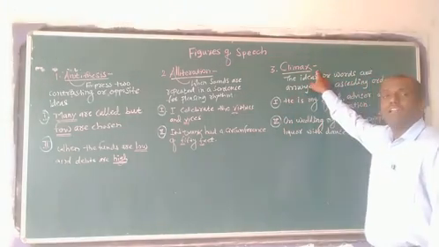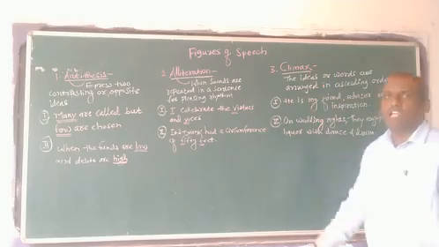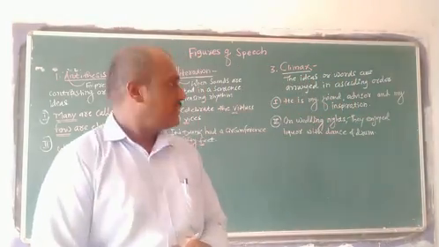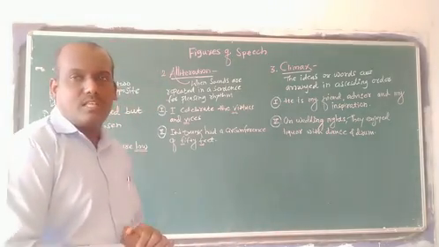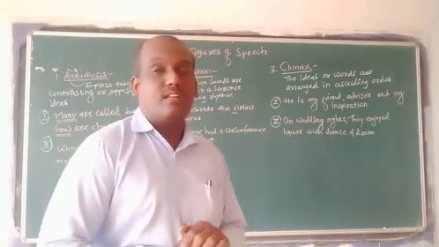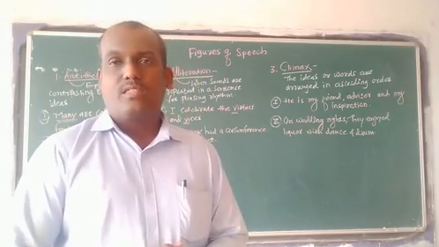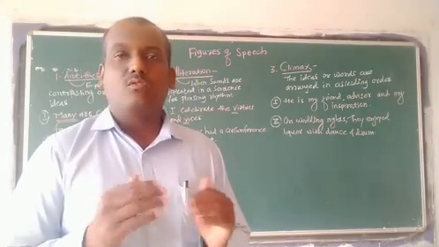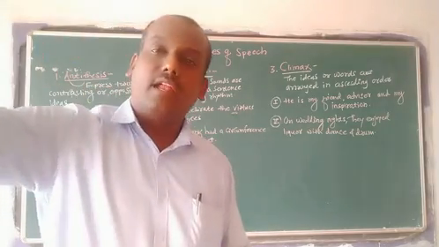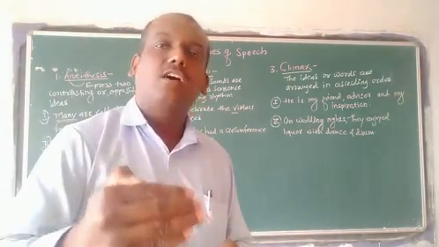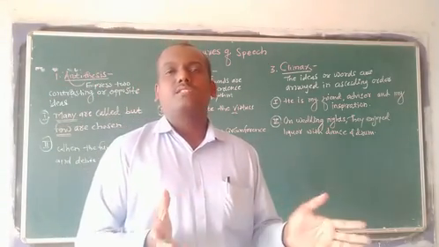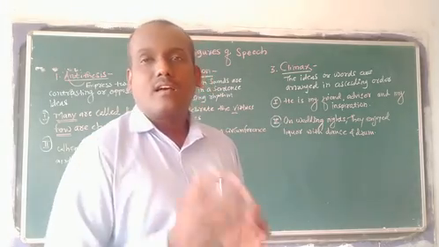Third one is here, climax. Climax figure of speech. And what is meant by climax? Very simple definition is there. The ideas or words are arranged in ascending order. When there are ideas and words, and those ideas and words are arranged in ascending order, then easily we can say the figure of speech is climax.